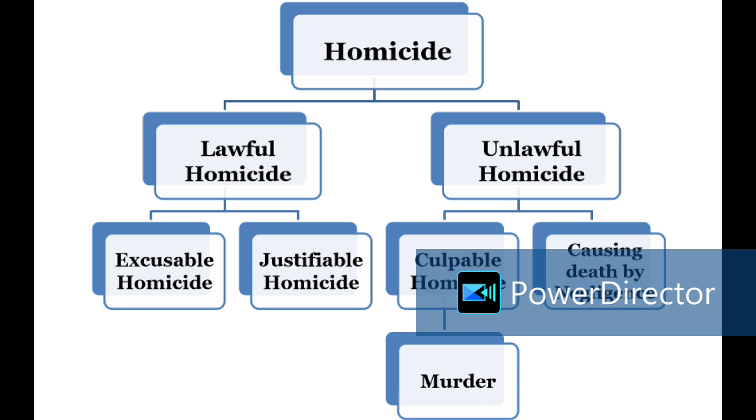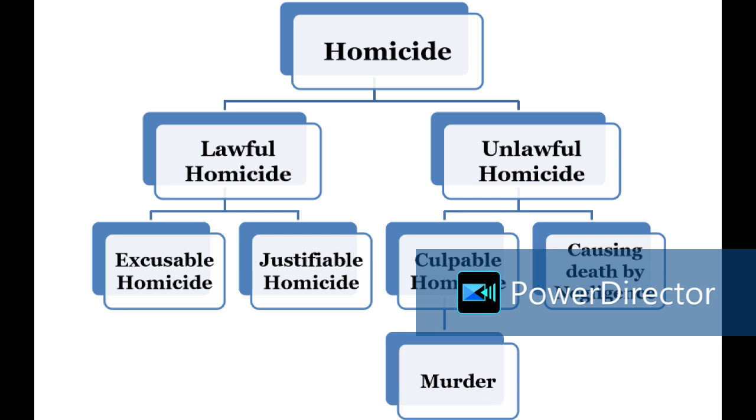Anything done in good faith is excusable again. And then drunkenness, an enumerated condition: if he does something, that is also excusable. With all these, we can know that for excusable homicides, the law itself, under general exceptions, has given a lot of exceptions, and we call them excusable homicides.